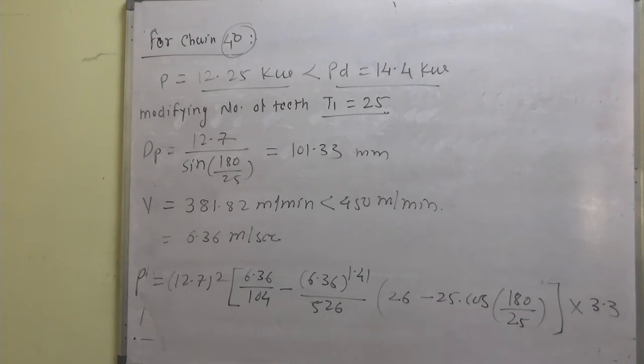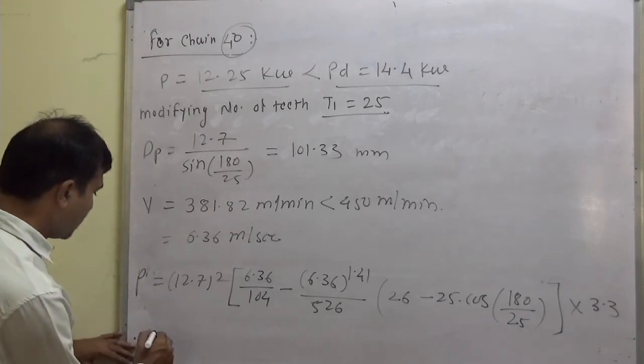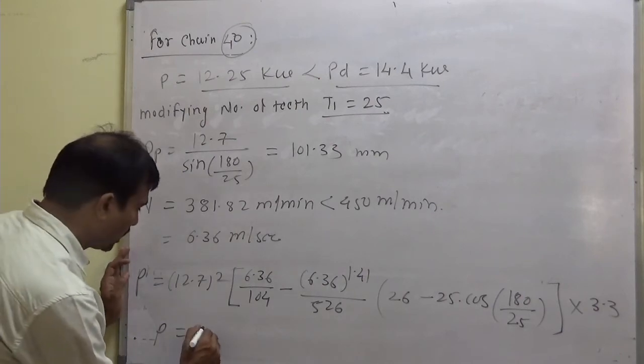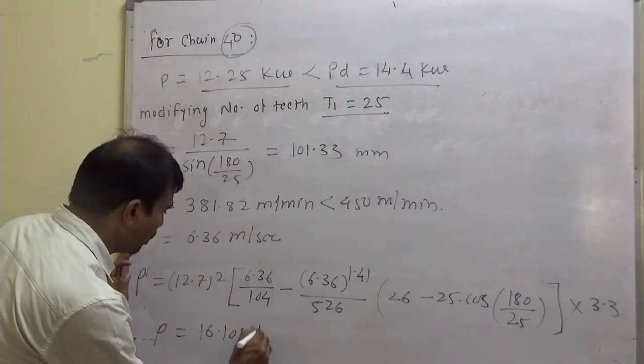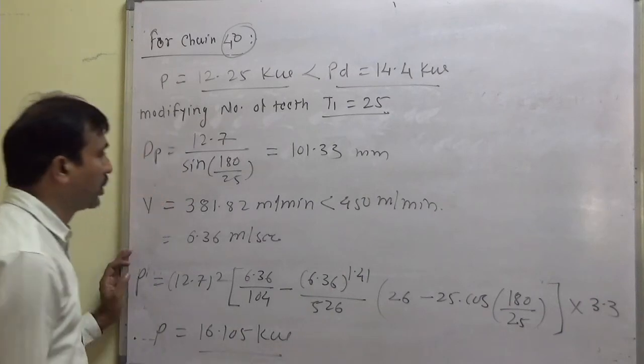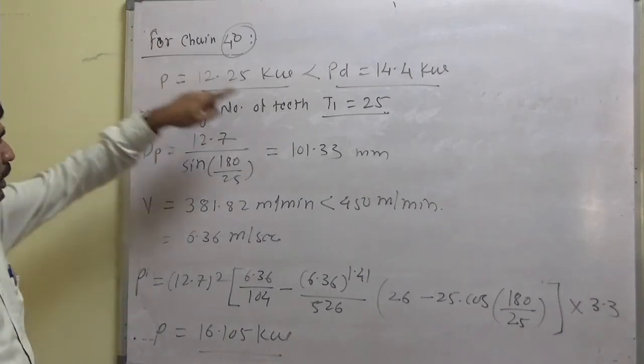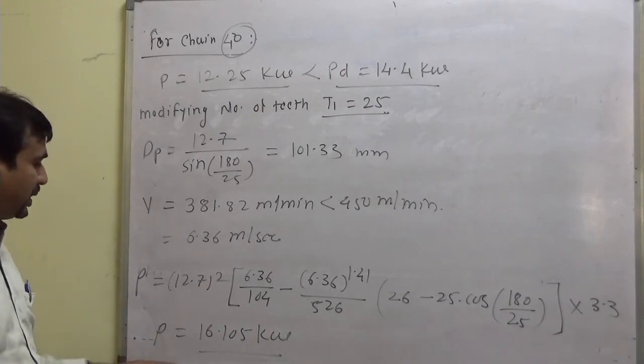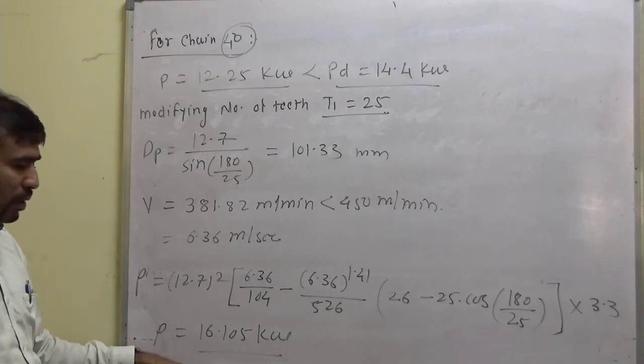Okay. So after calculating this, you can check the power capacity. It is coming out to be something like 16.105 kilowatt. Okay. So for chain number 40, 25 teeth, quadruple strand, power capacity P is 16.105 kilowatt,